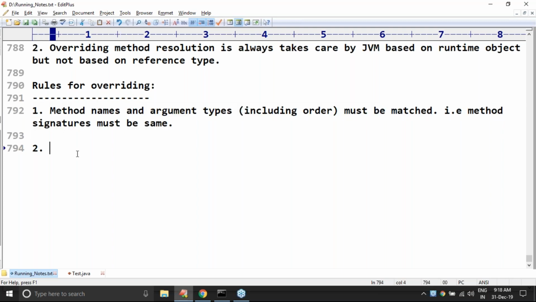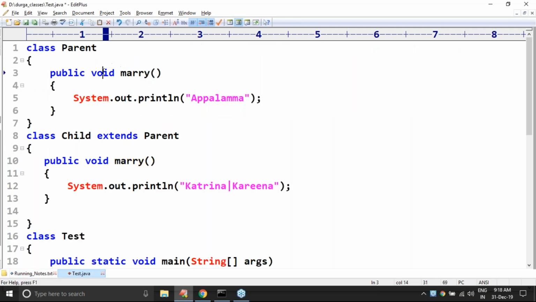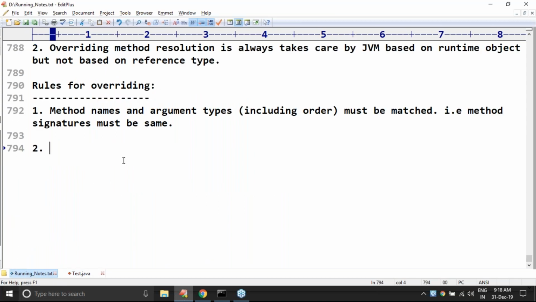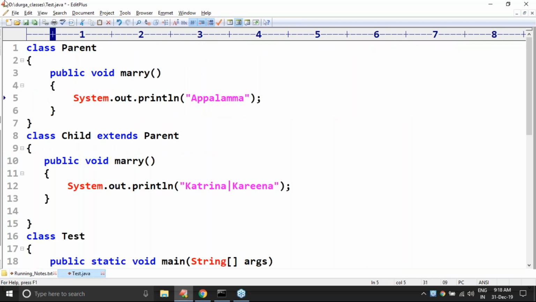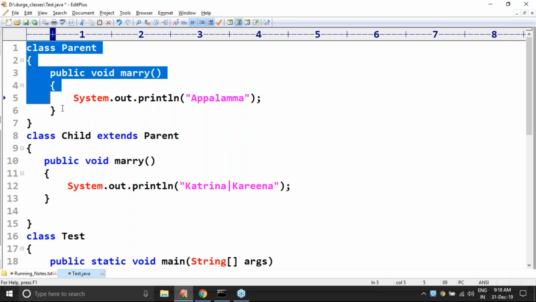Second point, what about return types? Here there is a big story. In overriding, return types must be matched. Remember this one: in overriding, return types must be matched. But here there is one small flexibility in the newer versions.